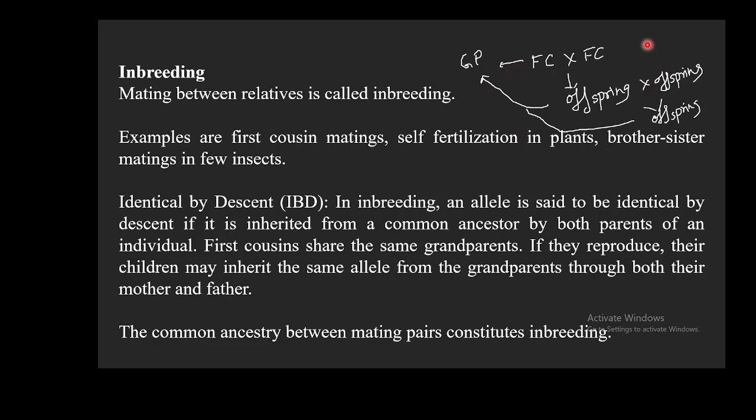So this terminology is known as identical by descent, meaning these offspring are identical by descent from their grandparents in this example.